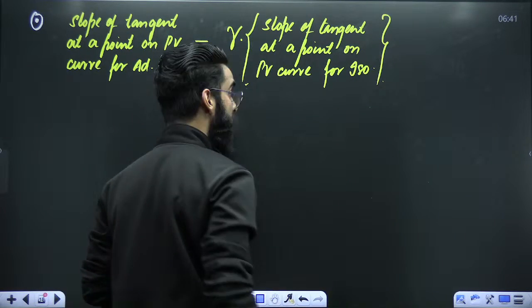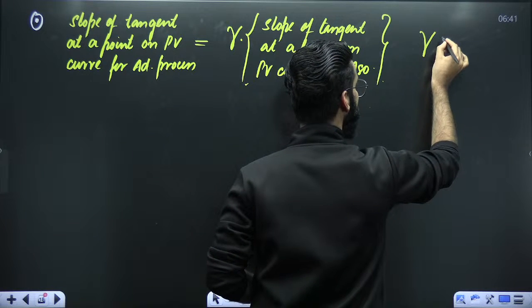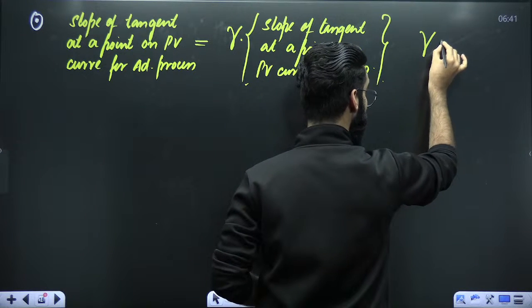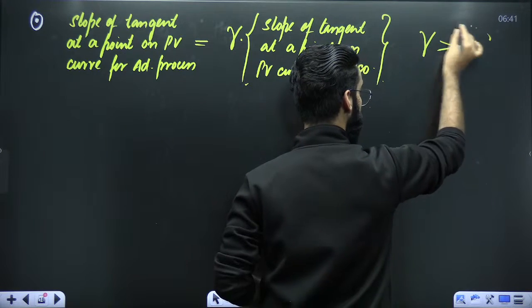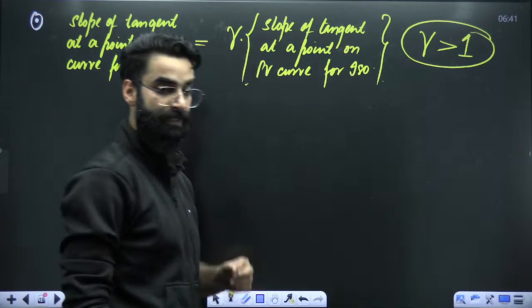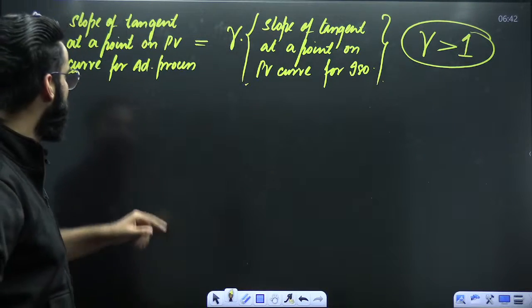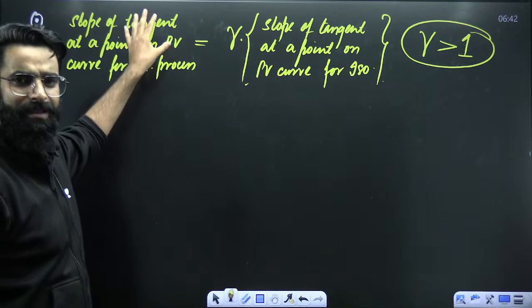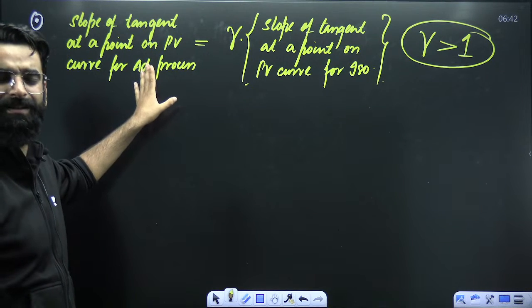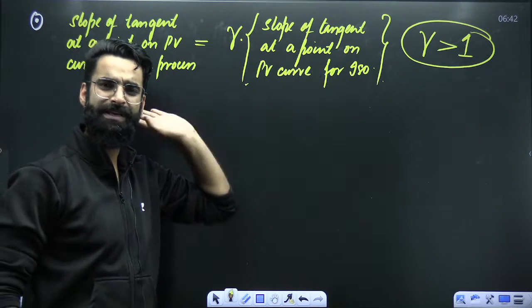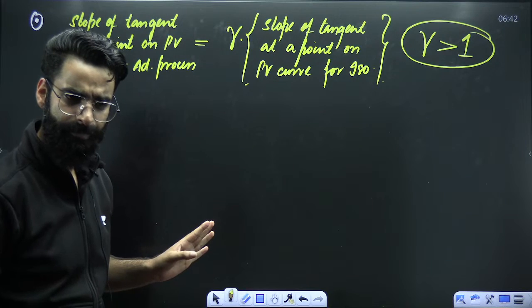And do remember one more thing: gamma is something which you call Poisson's ratio. We'll be discussing that also in some time. Do remember its value is always greater than 1. If the gamma value is greater than 1, can I say the slope of the adiabat in general will be greater than the slope of the isotherm?